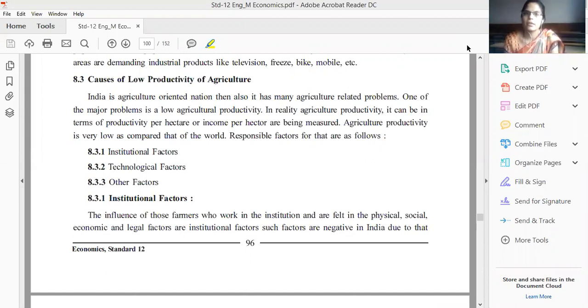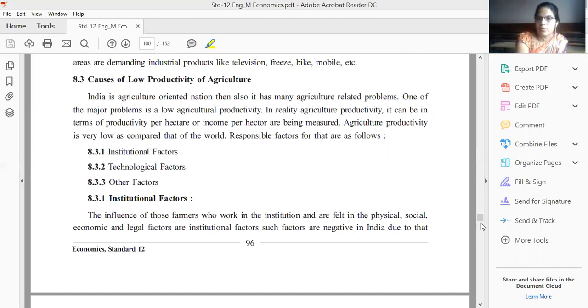Whenever you are going to write for 5 marks, first of all you have to write the introduction. Only after that you start the chart. In the chart, write the heading, causes of low productivity of agriculture sector, and highlight it by underlining with a pencil. Then write three main headings: institutional factors, technological factors, and other factors. Institutional factors have sub points again. Write the sub points one by one and complete your chart.